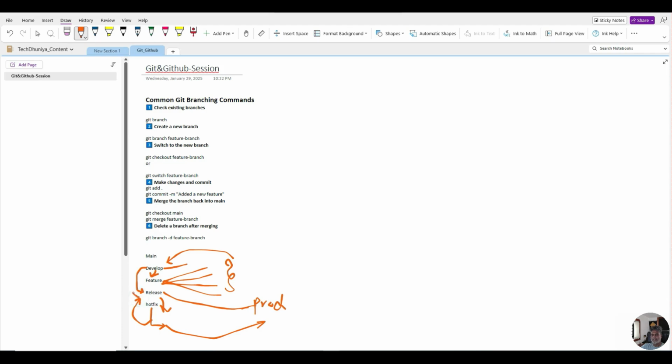And then finally, we will raise the final PR from release to main. And this final PR from release to main will not auto approve. It will get reviewed by a senior member in the team. Once it is approved, the entire final code will be there in the main branch.